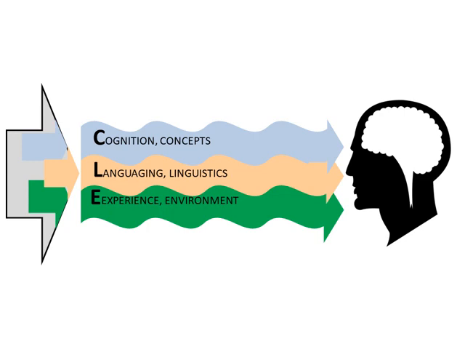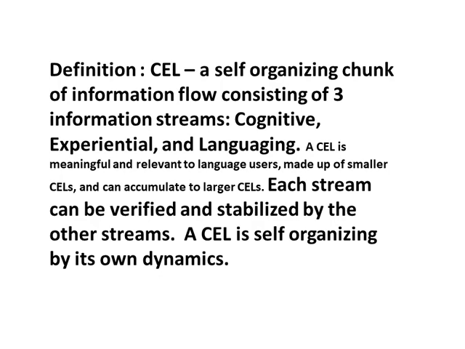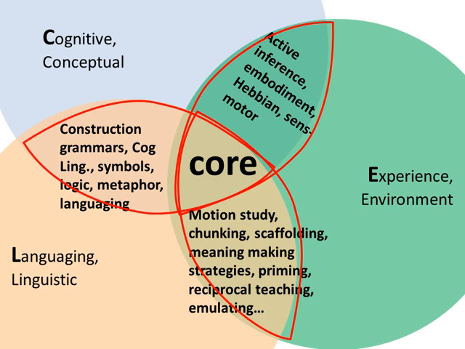When synchronized, they operate as a cell. A cell is a chunk of information flow, a cross-section of the three streams. Each stream can be verified and stabilized by the other two streams. A cell is self-organizing by these explicit and implicit dynamics. This cross-section of a cell shows feedback loops in intersections.